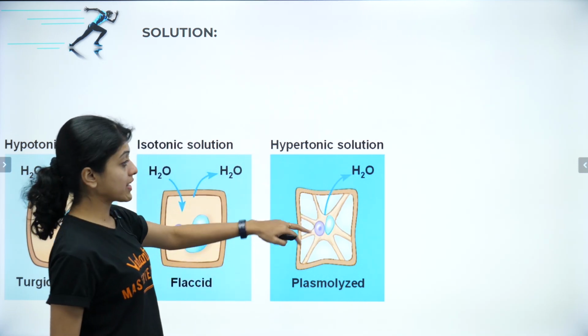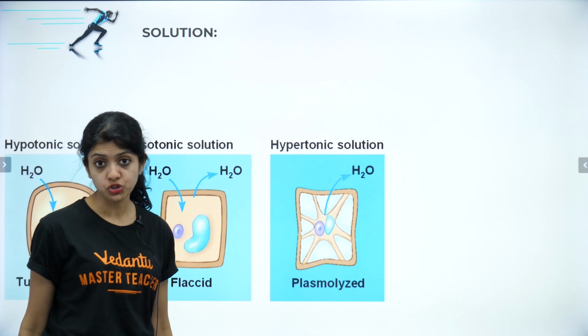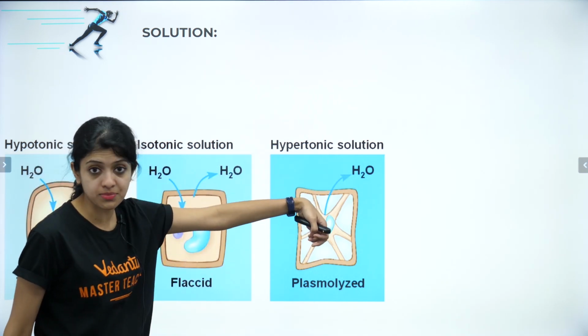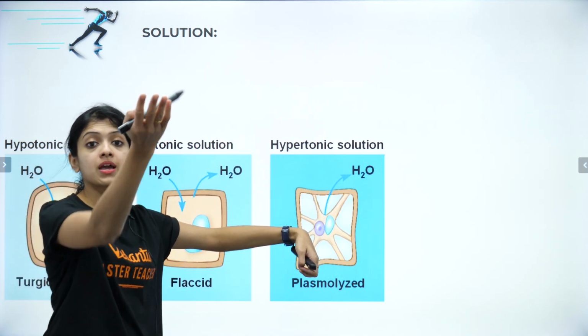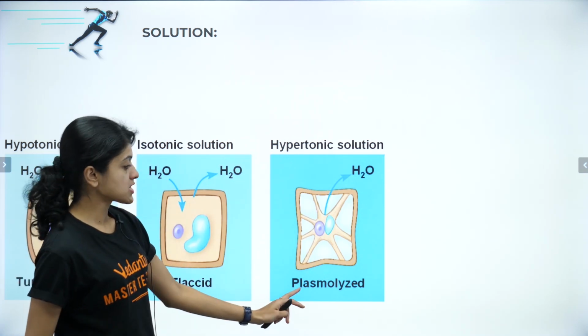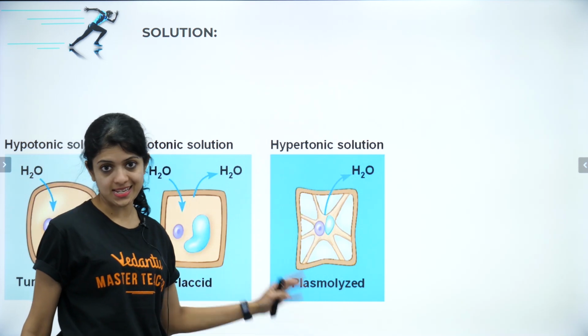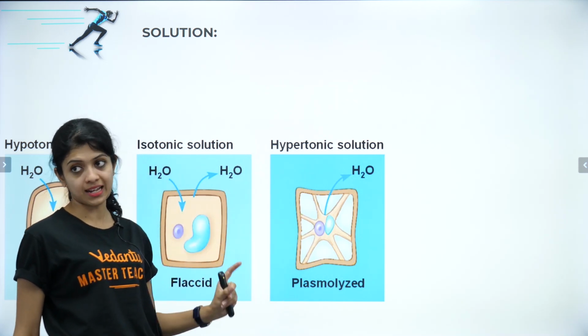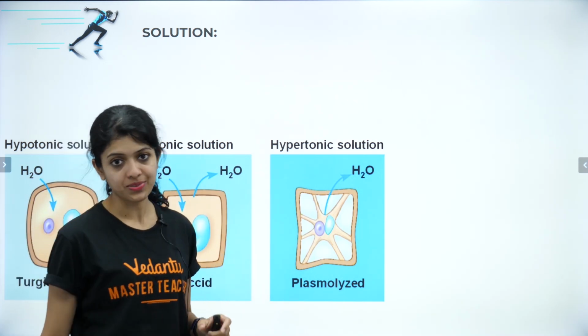Because when it's placed in a hypertonic solution, water flows out from the cell into the surrounding solution. So plasmolysis happens, and you describe the cell as a plasmolized cell.